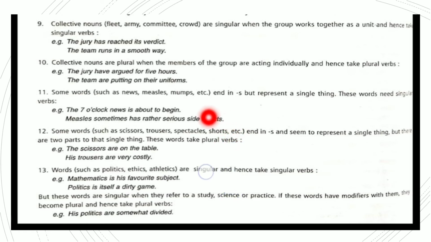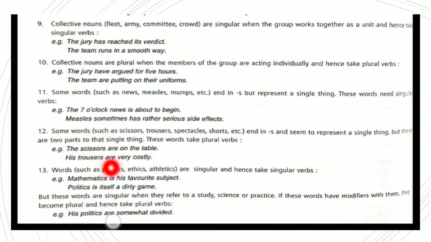Now some words such as scissors, trousers, spectacles, shorts. Here we never use short or spectacle or trouser. We don't say "give me a scissor"; we say "give me a pair of scissors." She's wearing spectacles. He's wearing shorts. So here, whichever ends with s: for example, these scissors are on the table, because it is a pair of scissors.